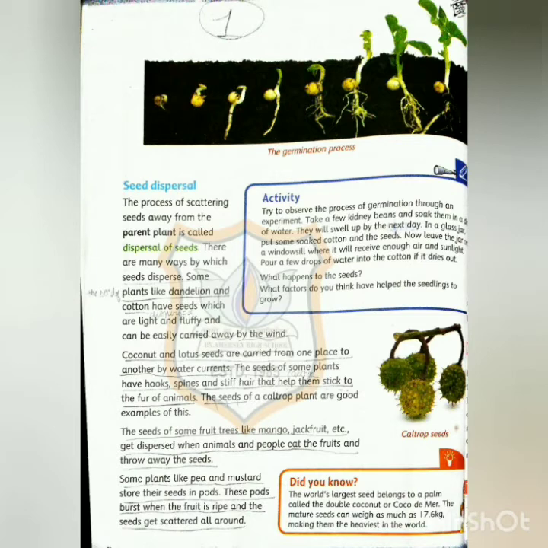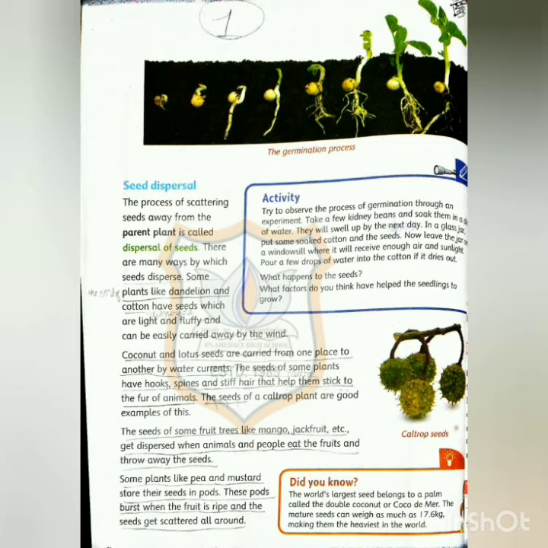Take a few kidney beans and soak them in a dish of water. They will swell up by the next day. In a glass jar, put some soaked cotton and the seeds. So you can put the cotton and the seeds in the jar.